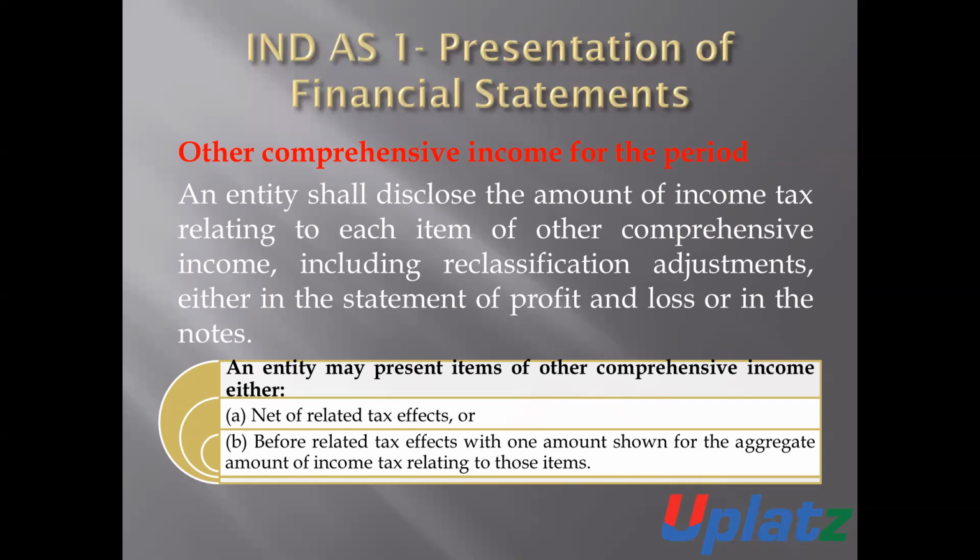An entity may present items of other comprehensive income either net of related tax effect. That is, the other comprehensive income is presented in the statement of profit and loss account either net of tax or before related tax effects, with one amount shown for the aggregate amount of tax relating to those items.